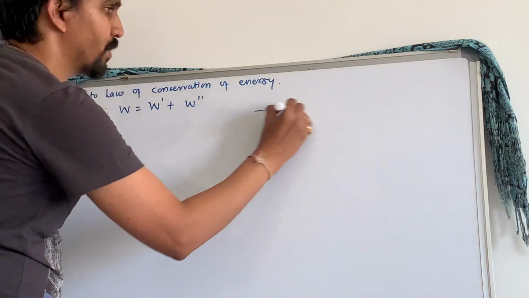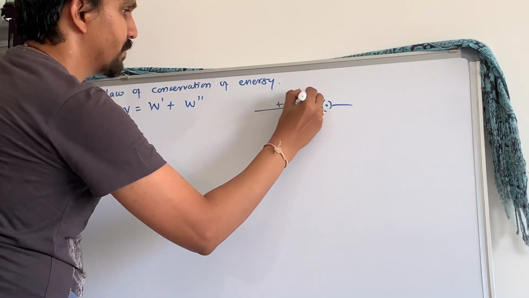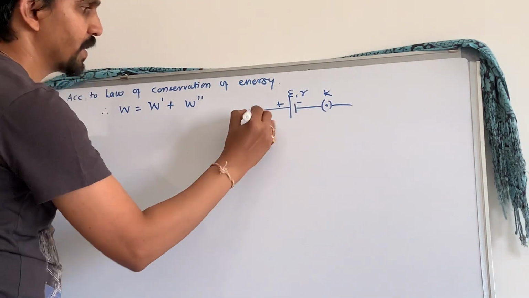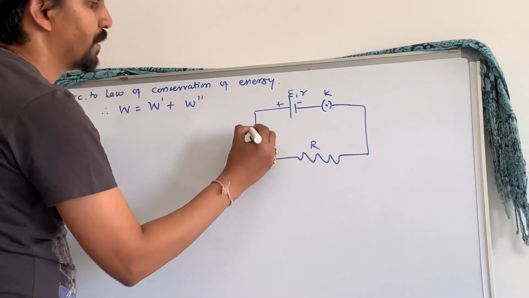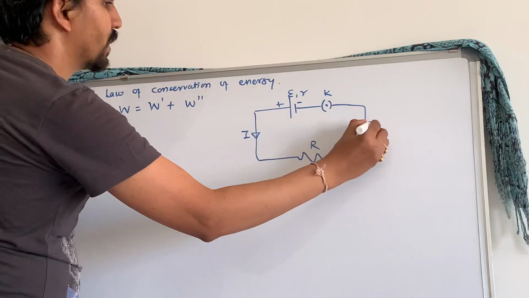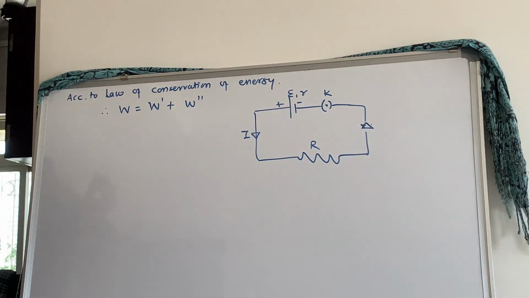This is the diagram about that part. This is the key. This is the cell with plus minus EMF E, internal resistance r, key K, and this was your external resistance R, right? When the key is closed, current I flows through the circuit, right? This was the diagram. Now I will just substitute that part.